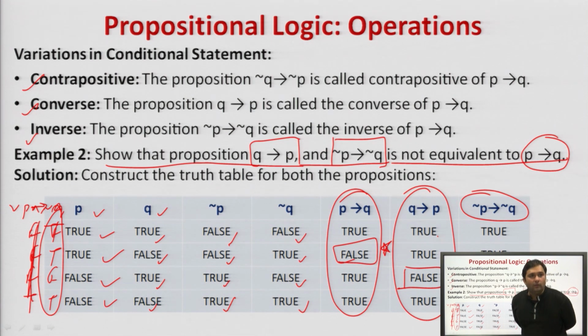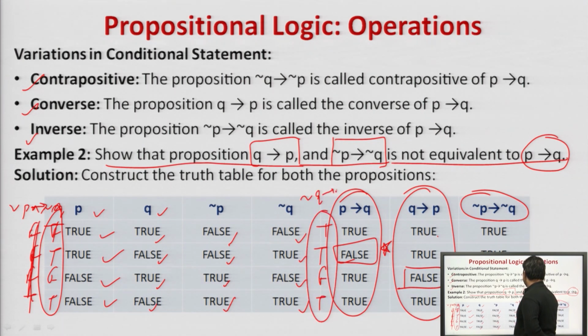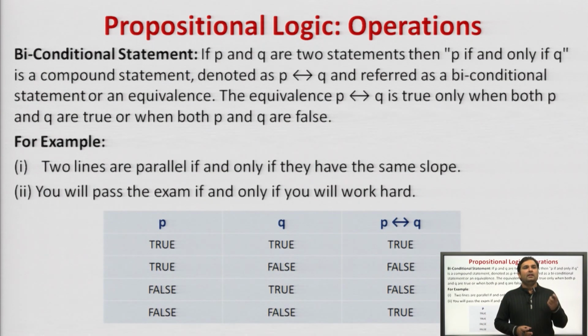This is negation of Q implies negation of P. Hence, we can say that the conditional statement is not logically equivalent to the converse and inverse, whereas a conditional statement is logically equivalent to the contrapositive.